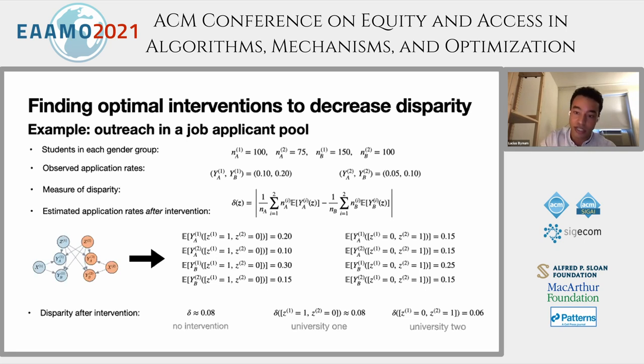And so just for the sake of demonstration, say we get the following expected outcome rates where our interventions potentially affect each group. Then using those estimates, we can compute our disparity measure before and after intervention. And we see that with no intervention, we have delta about equal to 0.08. With intervention at University 1, even though we've improved application rates for every group, delta stays about the same. But with intervention at University 2, we're able to decrease our measure of disparity to 0.06. So for this toy example, our optimal way to rebalance these applicant pools with respect to gender is to host a career fair booth at University 2.